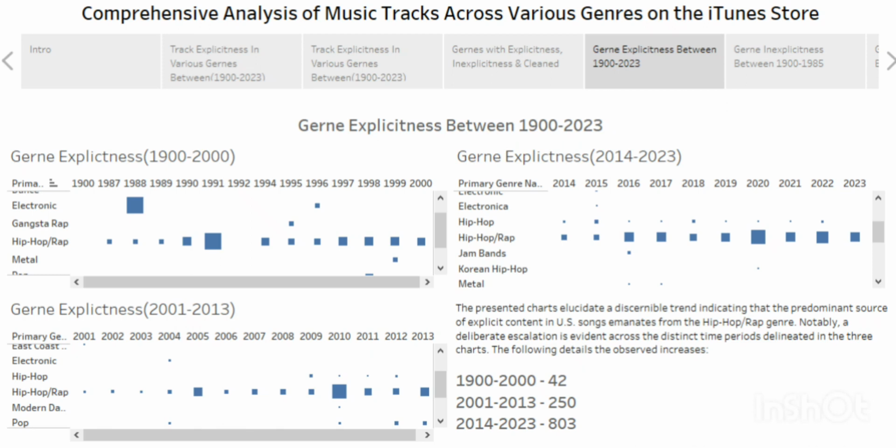From 1900, hip hop was 42, next was 250, and then 800. Maybe even in the next 5 to 10 years, hip hop will still increase in its explicitness, because many people love hip hop / rap. That's the truth in the US. Few people go for rock and pop and Christian music and others. So let me go to the next slide.